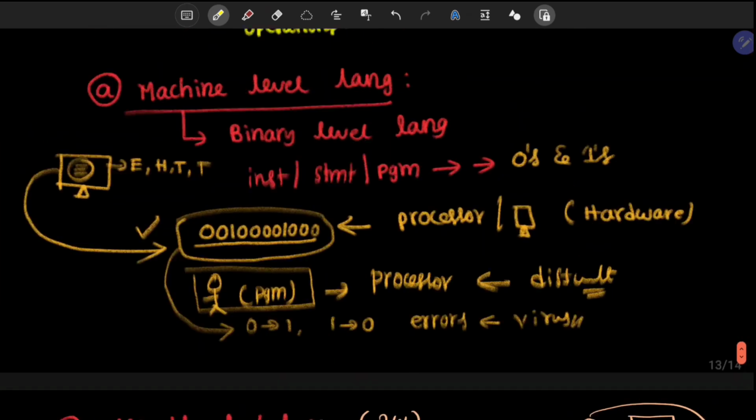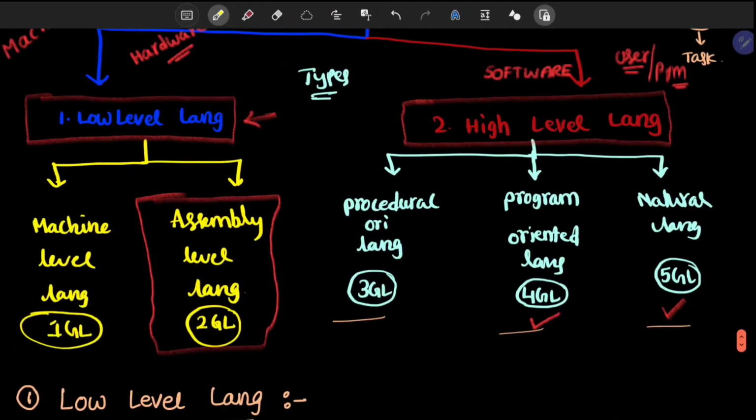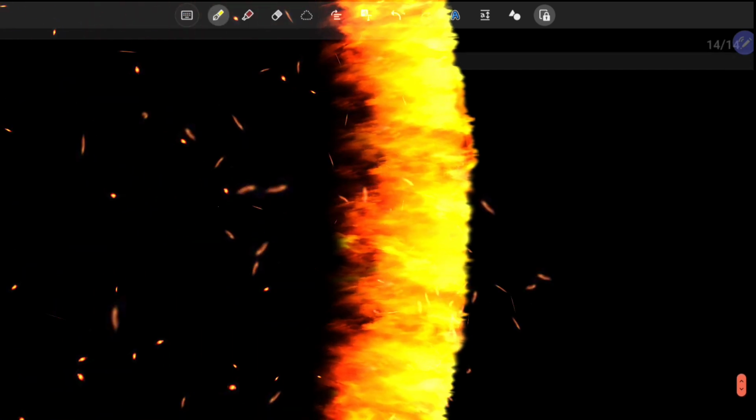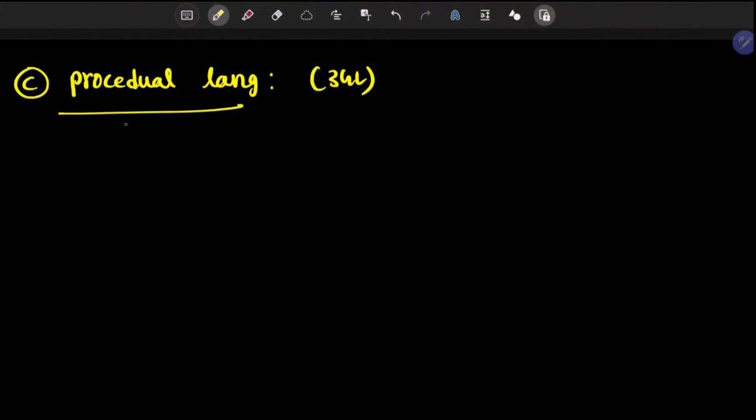As we discussed earlier, there are different types of high level languages, and the first category comes under third generation languages. Third generation procedural languages. See, we should use a certain procedure to design a program. So we are using functions, and a lot of concepts to write a program.